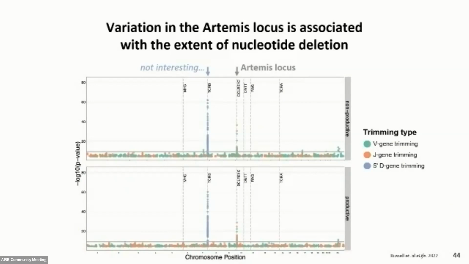But more excitingly, we did note around 70 highly significant associations within the DCLRE1C gene locus, which is the gene that encodes the Artemis protein that we discussed earlier. We noted these associations for both V gene and J gene trimming of productive and non-productive sequences. But again, the magnitudes of these effects were larger for non-productive sequences as opposed to productive sequences, which might suggest some sort of TCR generation related bias as opposed to one that's isolated just to the selection process.